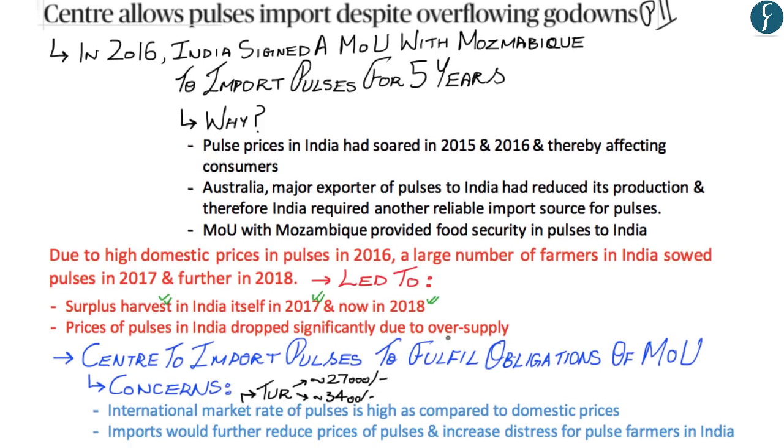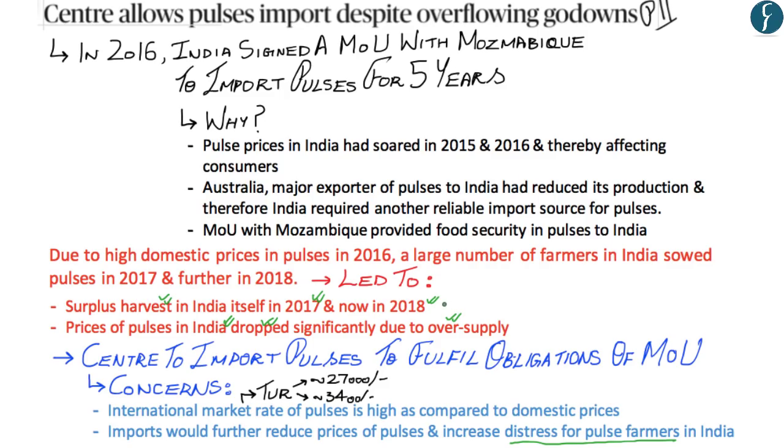And because of this, there was an oversupply of pulses in the domestic market, due to which there was a significant drop in the prices of pulses in India. But because the government of India had signed an MOU with Mozambique in 2016 to import pulses, the center has to fulfill that obligation. And even though there is surplus harvest of pulses in India, India is still going to import pulses from Mozambique. And this has further raised concerns that the prices of pulses would further reduce in the domestic market in India, thereby increasing the distress for pulse farmers who are soon going to harvest the 2018 batch of pulses.